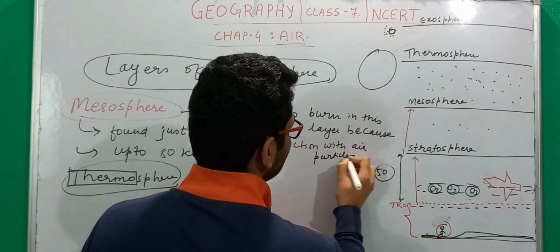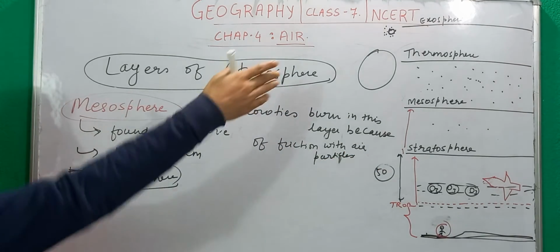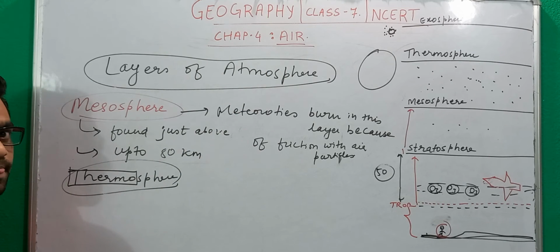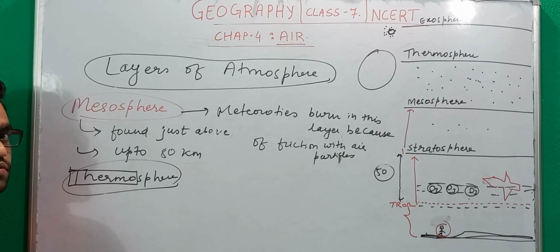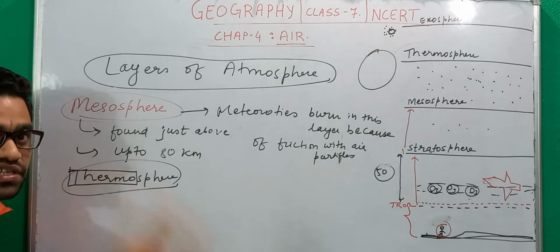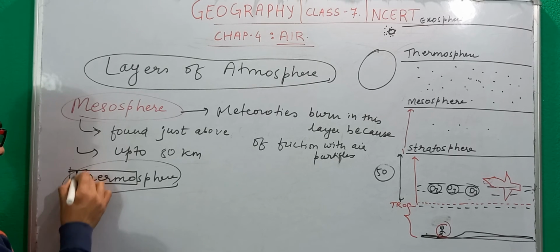You might have this question: why do these meteors not burn in the thermosphere itself? Because the thermosphere does not have that much amount of air particles that can cause such friction, and that is why we do not have meteorites burning in the thermosphere. They have to enter into the mesosphere for burning. Now let's start the thermosphere.